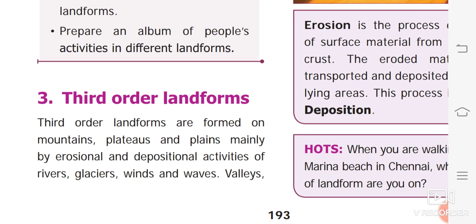Third order landforms are formed on mountains, plateaus and plains. They are mainly formed by erosional and depositional activities of rivers, glaciers, winds and waves. Valleys, beaches and sand dunes are some examples of it.